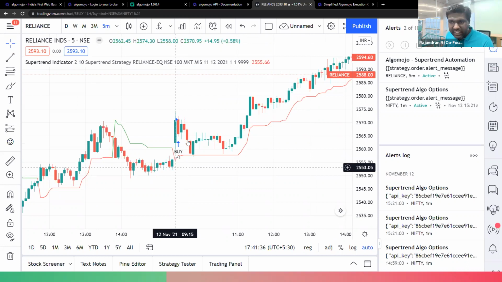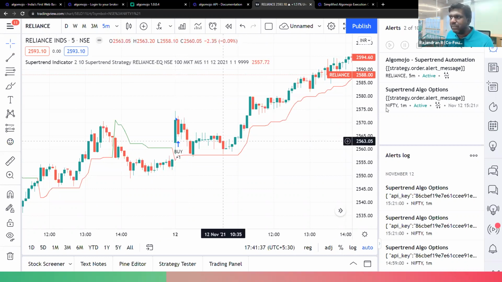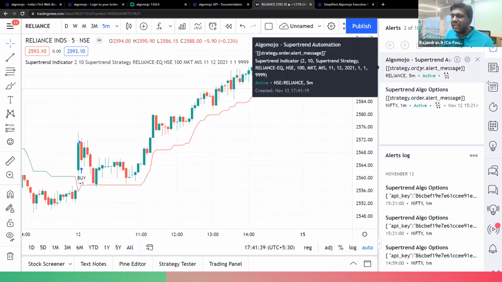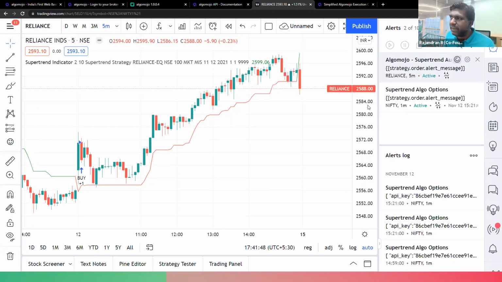Now, once the configuration is done, the next thing is very simple. You have to enter the alert configuration over here, right? So ensure that the alert is already running. If you want to stop the alert, it is very simple. You simply press the pause button. If you pause the alert, even if you log into AlgoMojo, orders will not go through. Right? If there is any open position, it will be left as an open position. You have to square off manually in that case. So ensure that it is running.